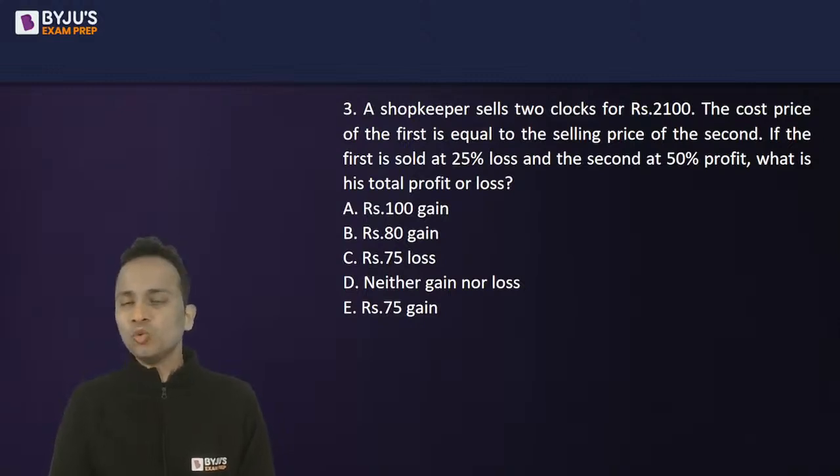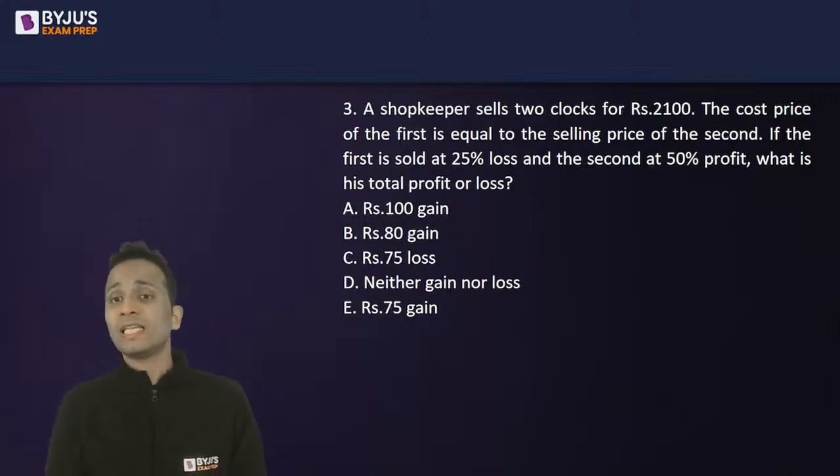A shopkeeper sells two clocks for rupees 2100. The cost price of the first is equal to the selling price of the second. The first is sold at 25% loss and the second at 50% profit.